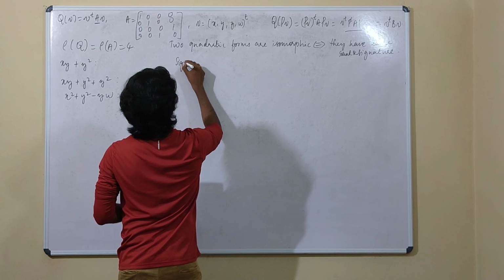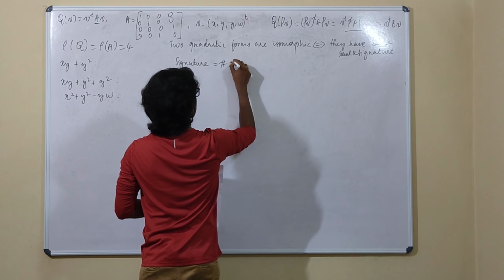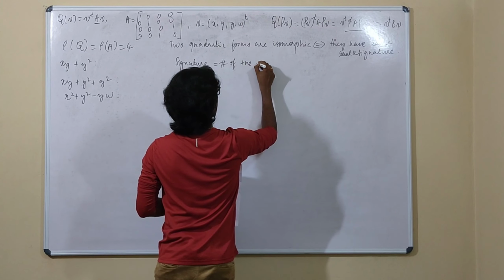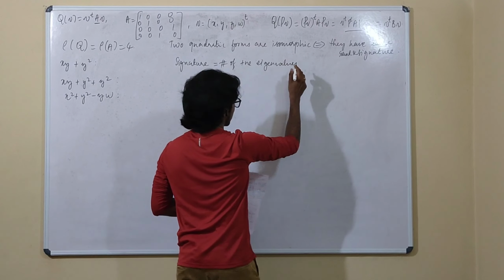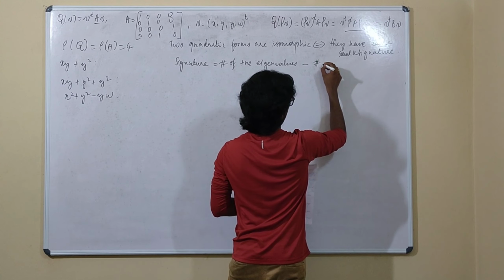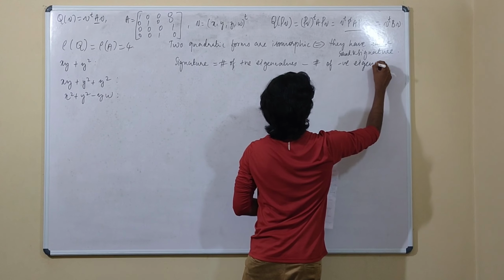Signature of a quadratic form is the difference of positive eigenvalues and the negative eigenvalues. So that is the number of positive eigenvalues minus the number of negative eigenvalues.